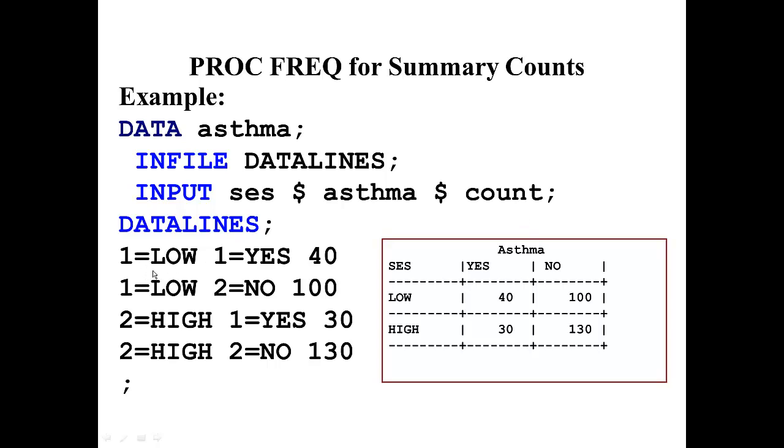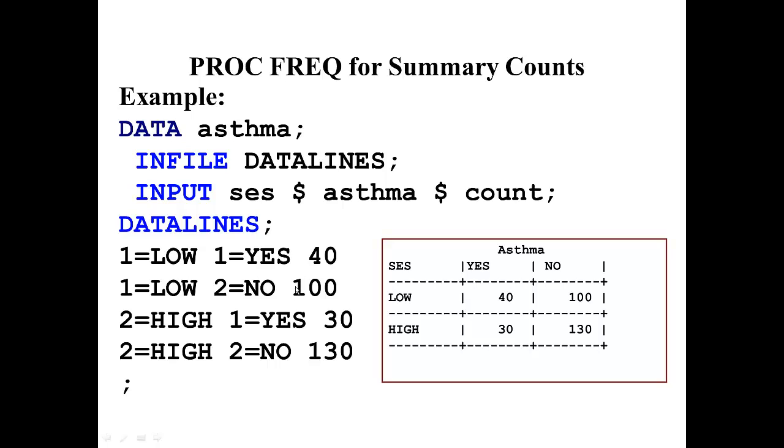The first variable, SES, is assigning whether we're dealing with low socioeconomic status or high socioeconomic status. The second variable is the asthma variable, saying 1 equals yes or 2 equals no. And finally, the third variable, count, is going to be the actual cell count that's going to go in that 2x2 contingency table that we see in the box over here.